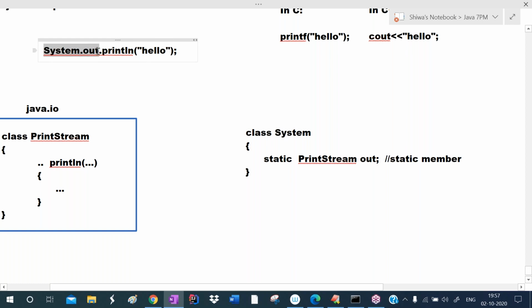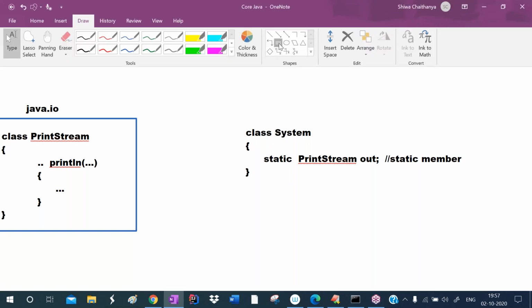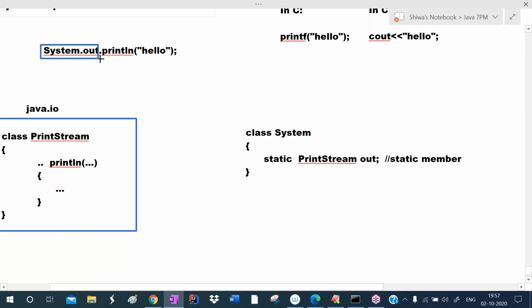So system.out means now this is what? This is the object now. System.out means it acts like an object. With the help of object, we are calling the println method.